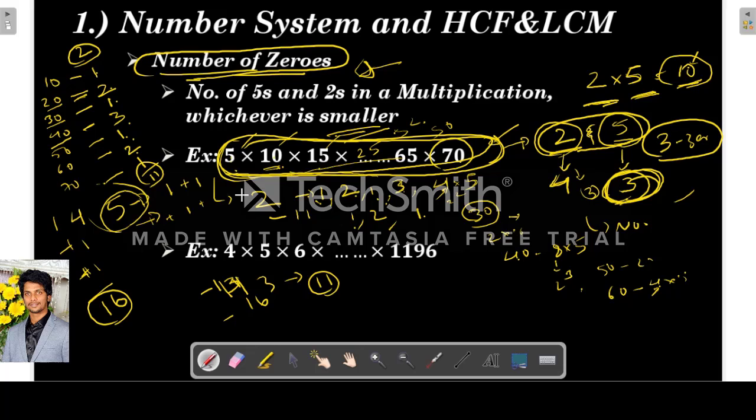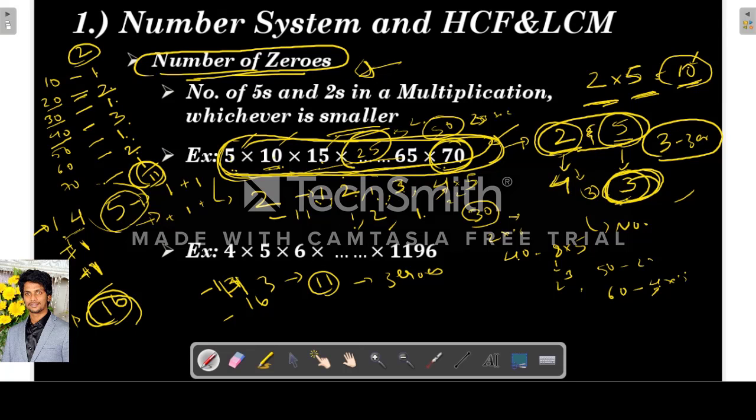So now, in a similar way, we have to find out 5's. So obviously 5 1s are 5, 5 2s are 10, 5 3s are 15. Like that, 14 5s are 70, right? So first 14. But in between there will be a 25, which is 5 square. So in this 14 we already counted 1 5. So plus 1 extra 5 for 25. And 1 extra 5, there will be 50, right? 50 is also 25 into 2. So there will be 2 5's. So the total number of 5's is 16. So which is minimum? Here 2's are 11, 5's are 16. So there will be a total of 11 zeros in this product.